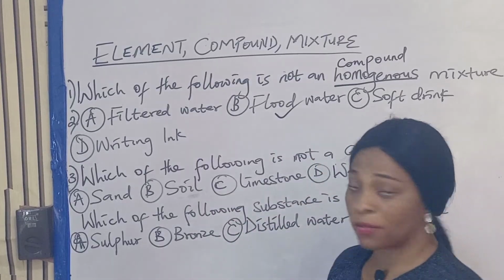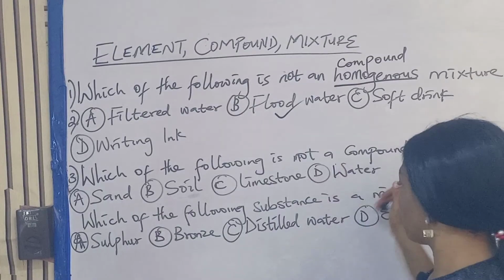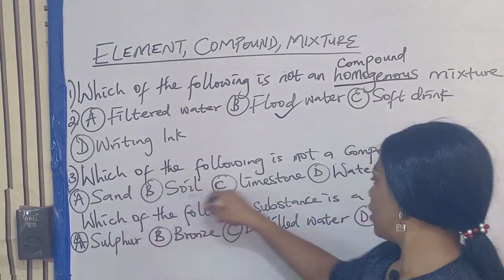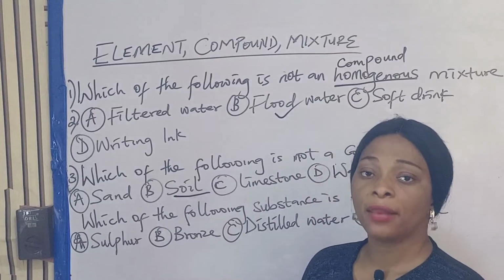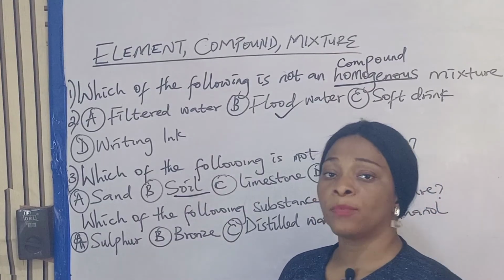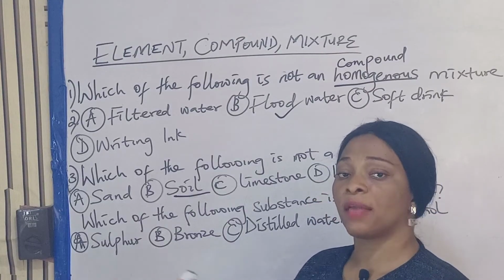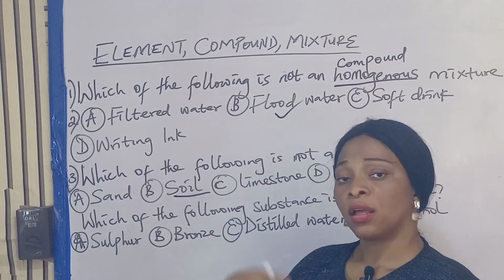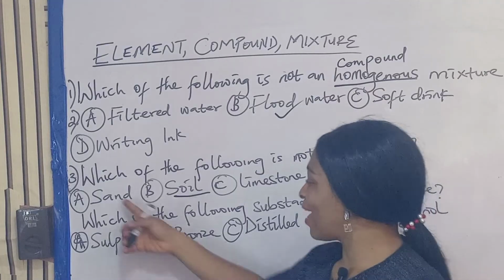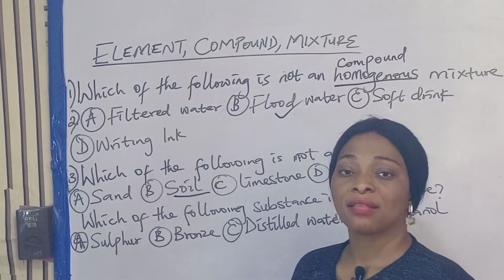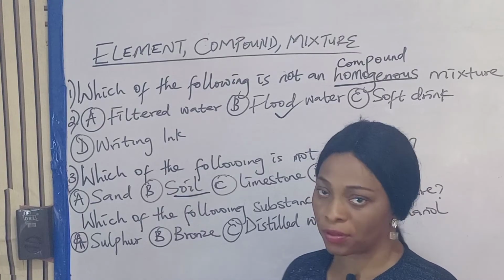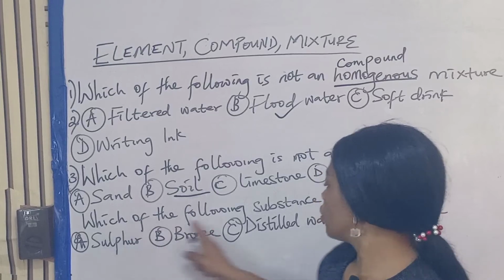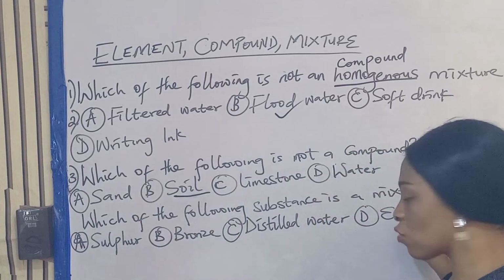So, number two question, which of the following is not a compound? Sand, soil, limestone, water. The answer is soil. Why? Because soil can be separated into different types of soil, like sand soil, clay soil, humus. But sand cannot be separated. Sand consists of silicon, oxygen. It cannot be separated.